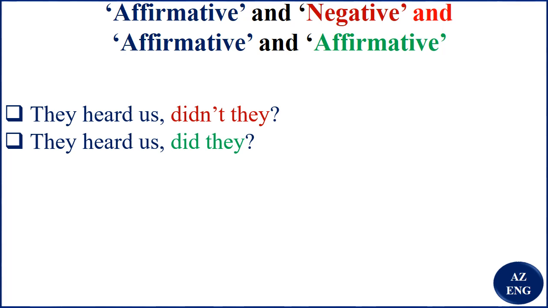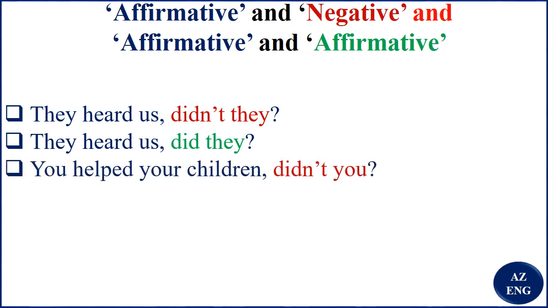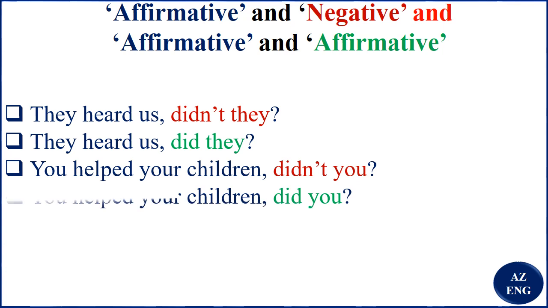They heard us, did they? You helped your children, didn't you? The last, so affirmative and affirmative: you helped your children, did you?